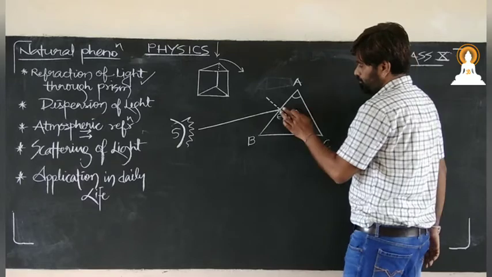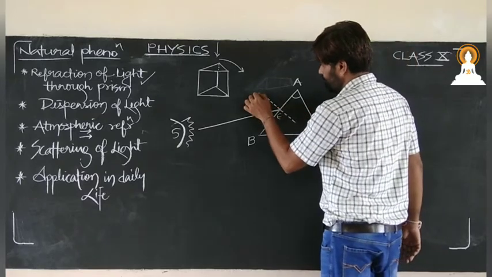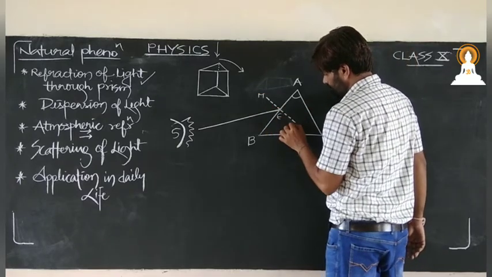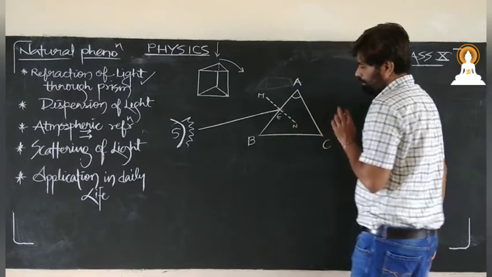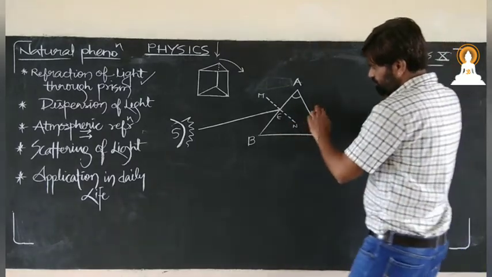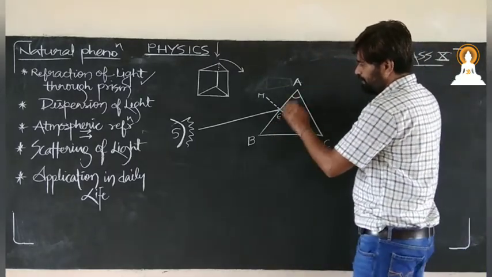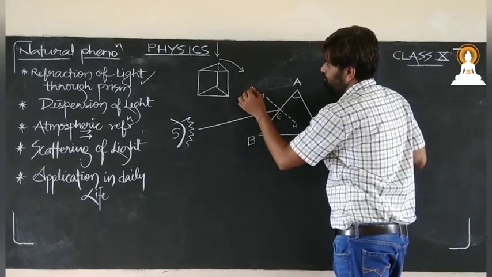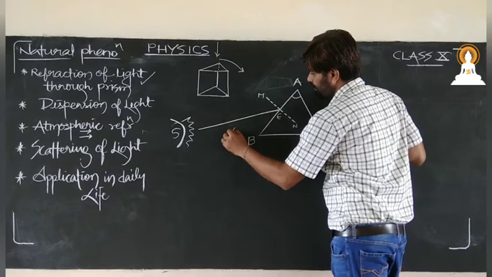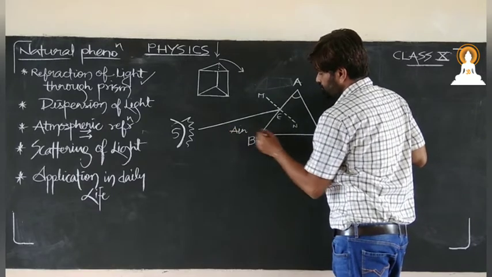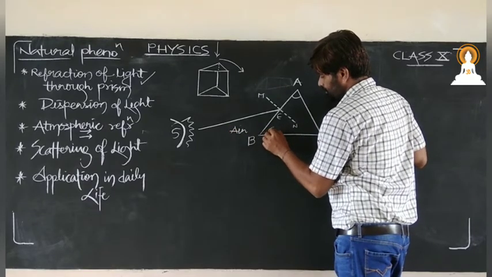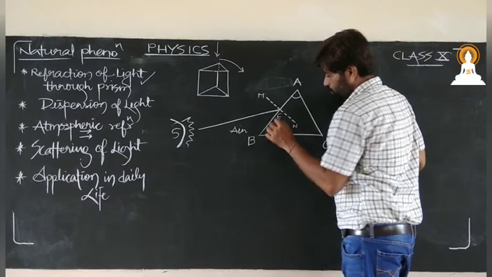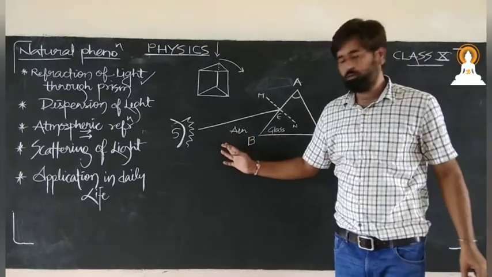Now listen, this is the normal M. If I see this AB, this whole atmosphere is air, and inside it is glass. So light is moving from air to glass.